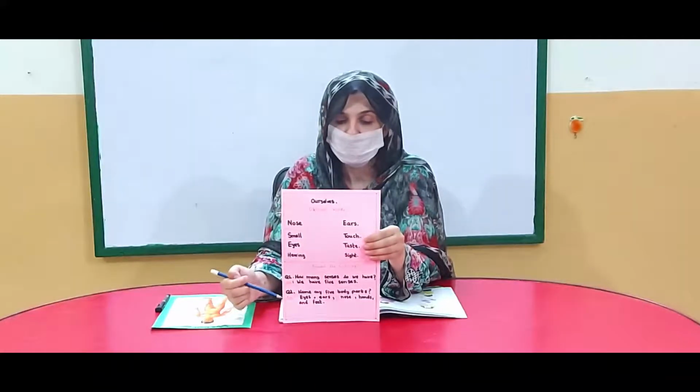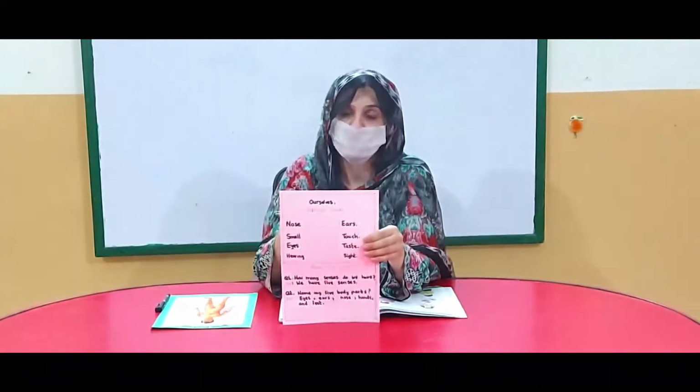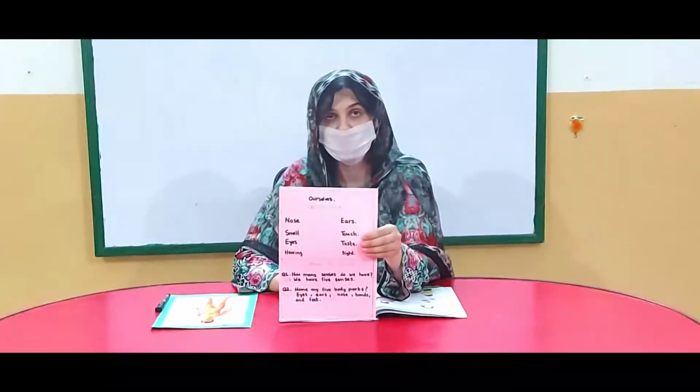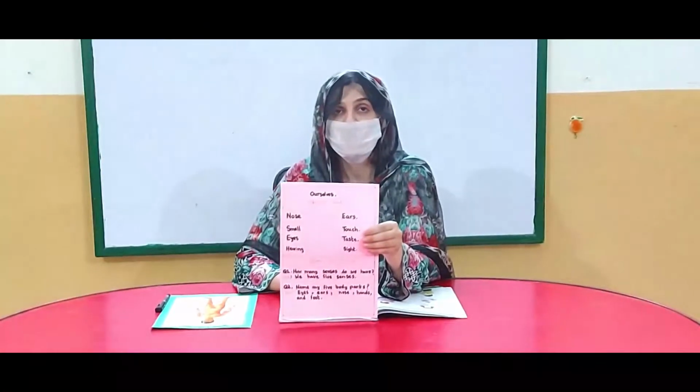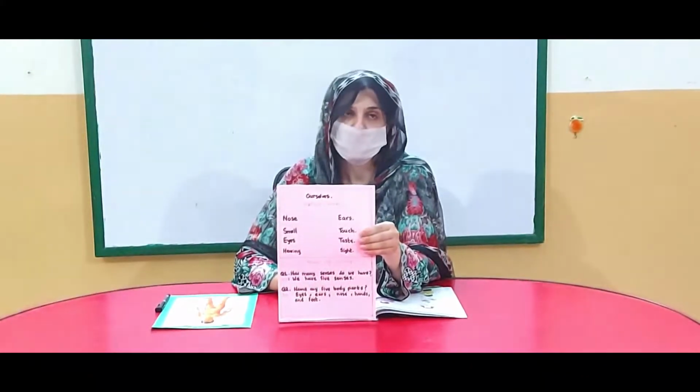Then it's question 2. Question 2 says, name any 5 body parts. I have written 5 body parts for you, but it's your choice. You can write any body parts, any parts that you can spell and that are easy for you. So this was all about the chapter, and I hope you understand it. Try to do the questions in the summer vacation task copies as well, and that is all.